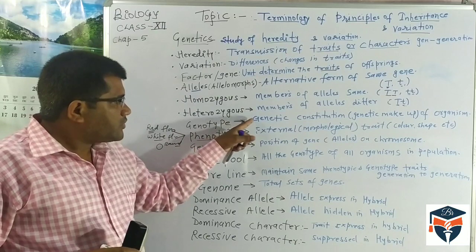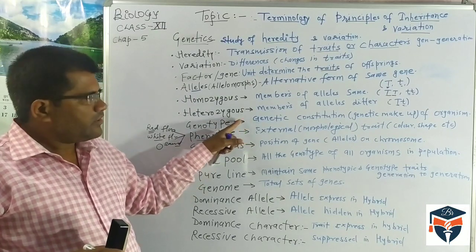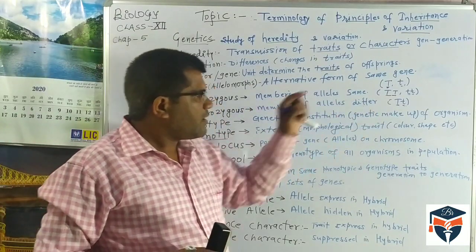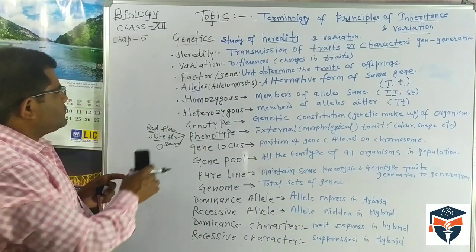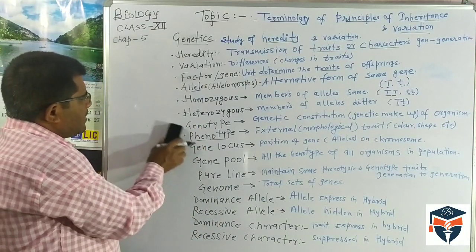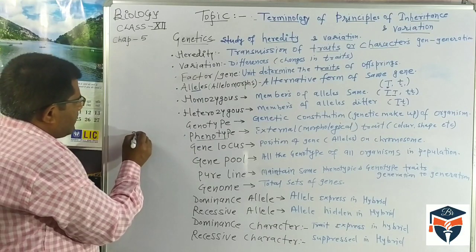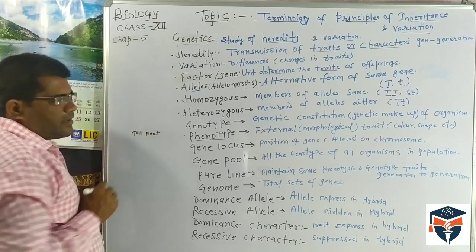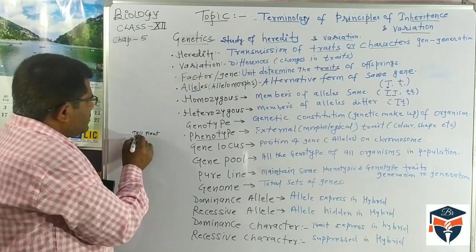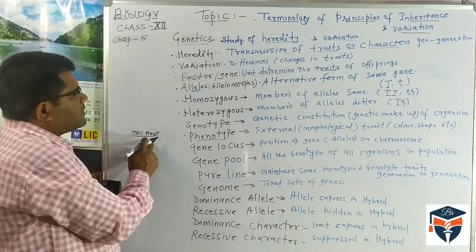But what is the actual genetic constitution, the actual genetic makeup of the organism? It is called the genotype. Suppose the phenotypic character is a tall plant. Why is the plant tall?